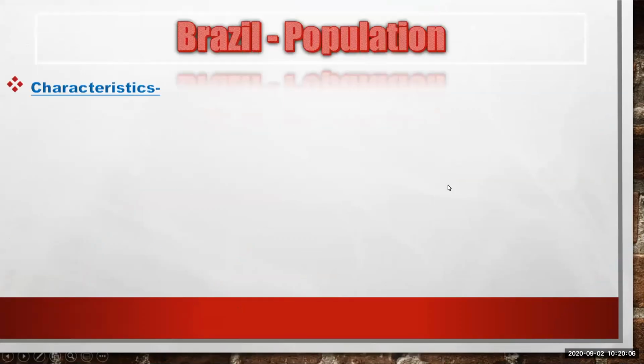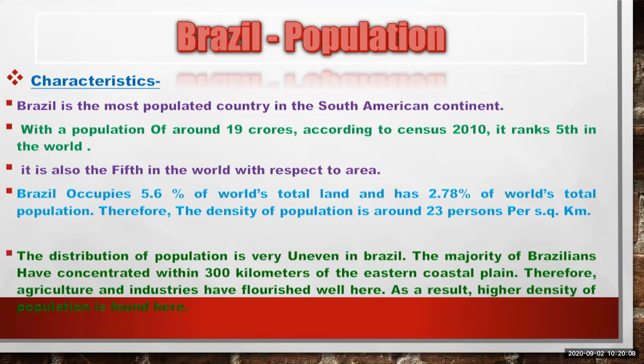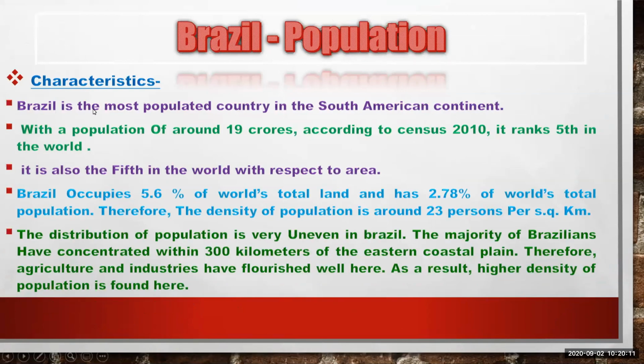Now we'll see the characteristics of the population of Brazil. The first characteristic is Brazil is the most populated country in the South American continent. Meaning other countries of the South American continent are not as populated as Brazil.